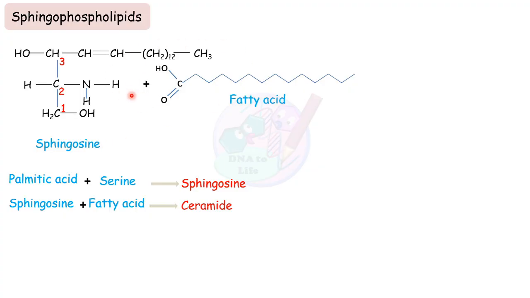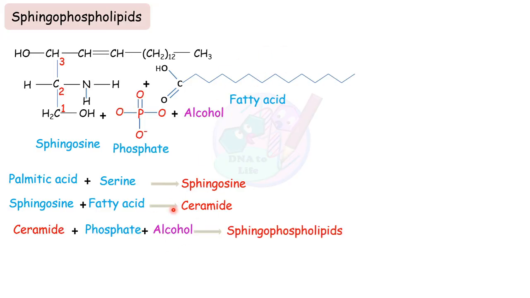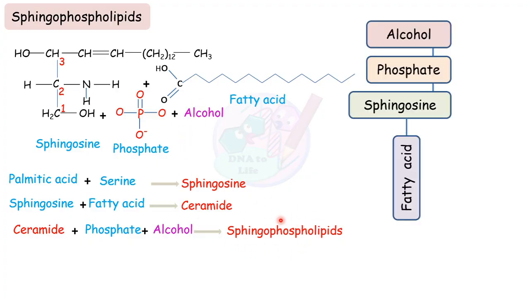In the case of glycerophospholipid, this fatty acid was interacting with the OH group, the alcohol group, with an ester linkage, but here the linkage is different. The amine group is interacting with the carboxylic acid, and the bond formed is an amide bond. And when sphingosine interacts with this fatty acid, this molecule is called ceramide. And when this ceramide interacts with this phosphate and alcohol, they form sphingophospholipids. So this is the representation of a sphingophospholipid.